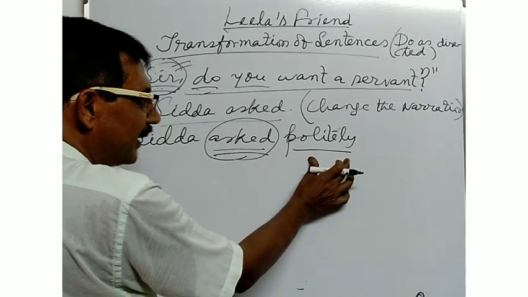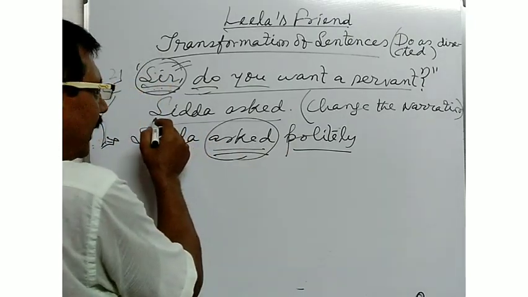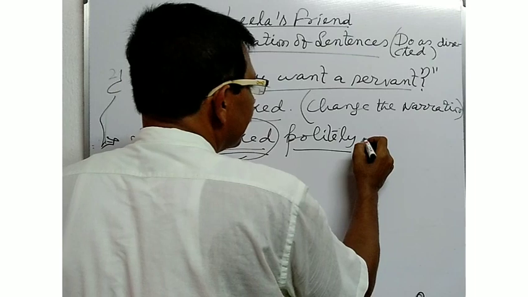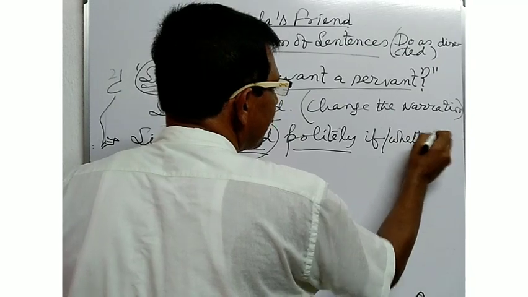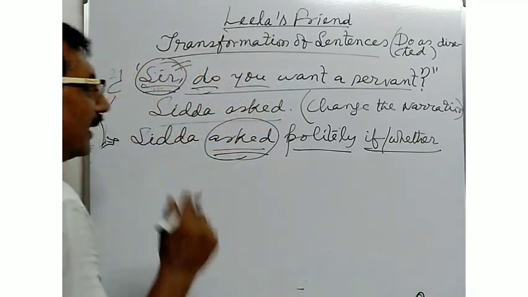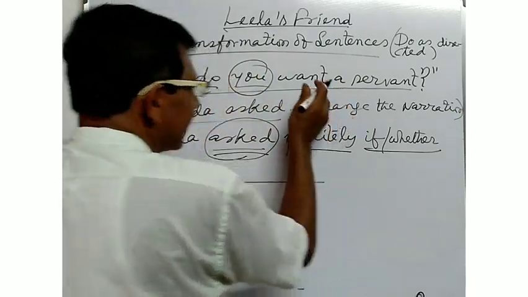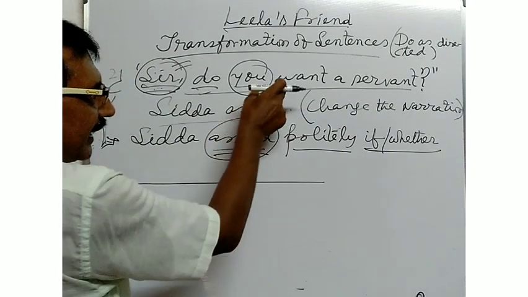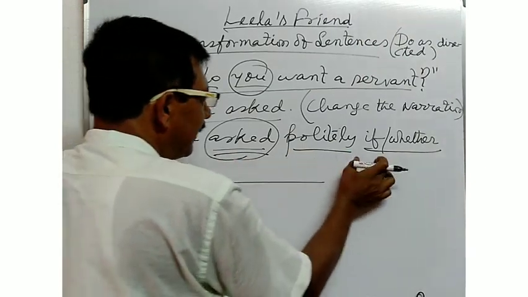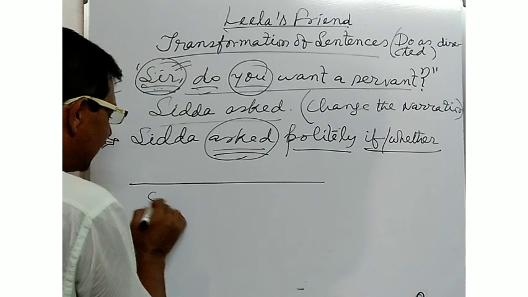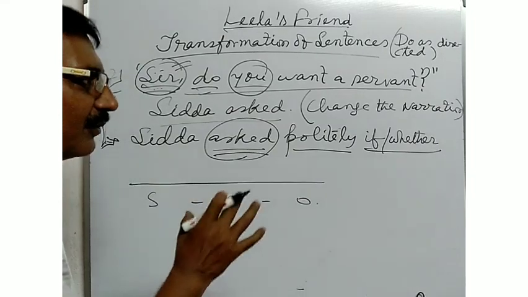Politely is the word used to replace the word sir. Then you will have to use a conjunction, that is if or whether. Then you will have to make the interrogative speech into a statement formation: subject, verb and object formation.